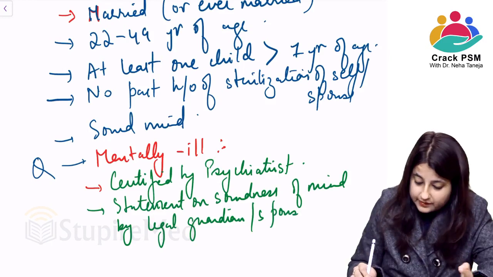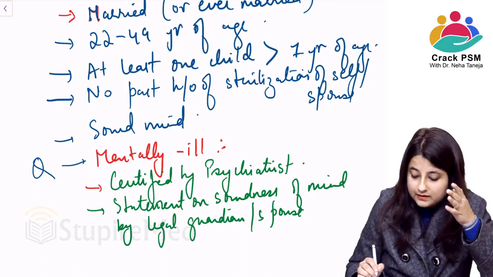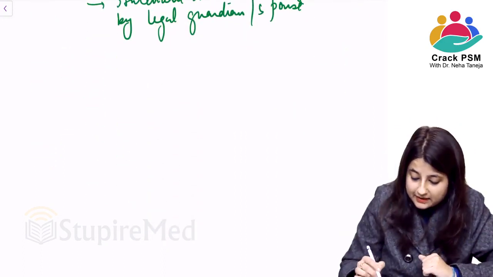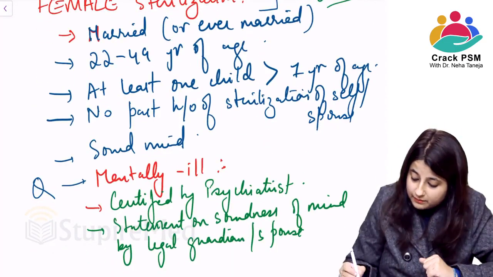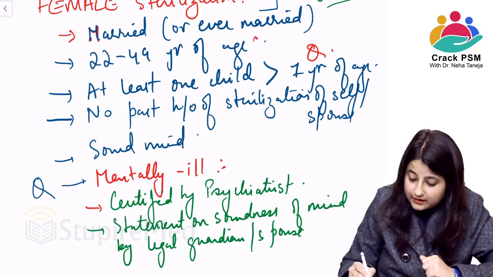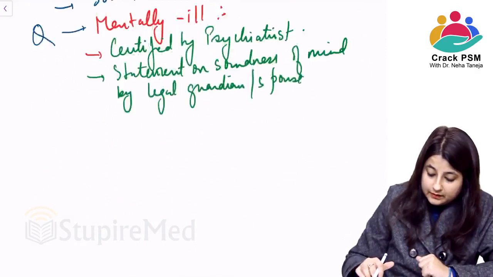This is very important. If she is mentally unwell, the psychiatrist can certify, and the legal guardian can pass a statement. So this is female sterilization. In MCQs they ask about this. At least 1 child more than 1 year of age. They ask you about the age group also, so pick the right age.